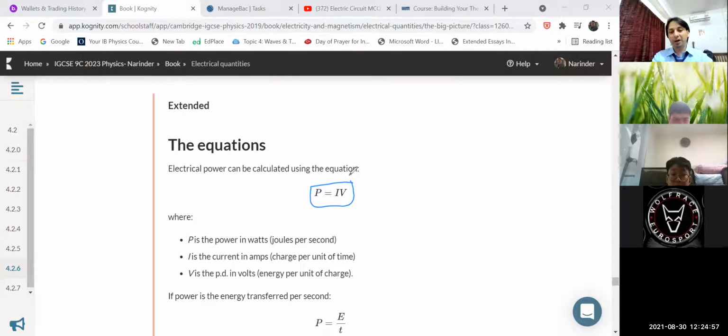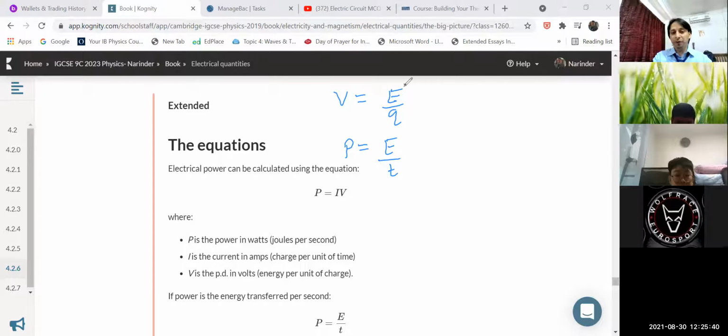Now let me go back and tell you that when we were talking about the EMF of a cell, that was given by E. The EMF of the battery is given by V is equal to energy transferred in carrying per unit charge. Remember this equation, children. V is equal to E by Q, and you know this equation very well. And then from the definition of power, this is given by E by t, rate of doing work or energy transferred per unit time, how quickly energy is transferred.